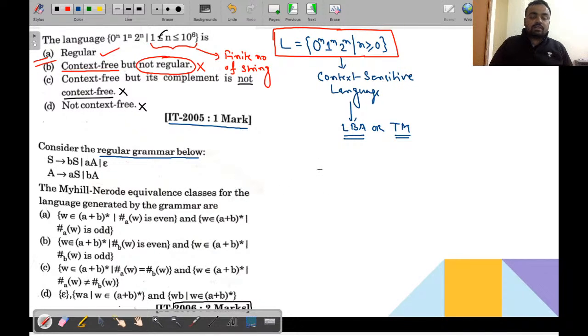See what grammar has been given. It is given as S to bS, aA, epsilon, and A to aS.